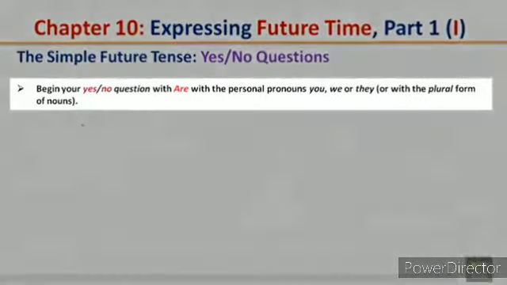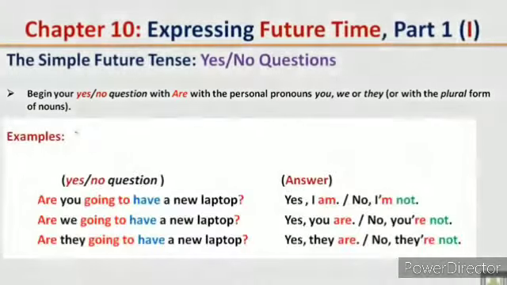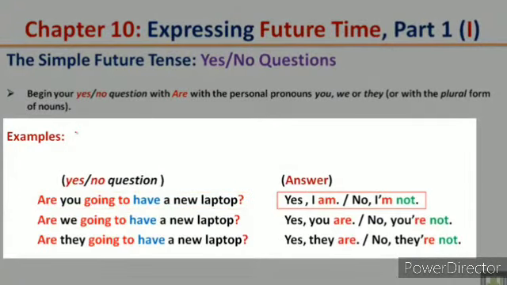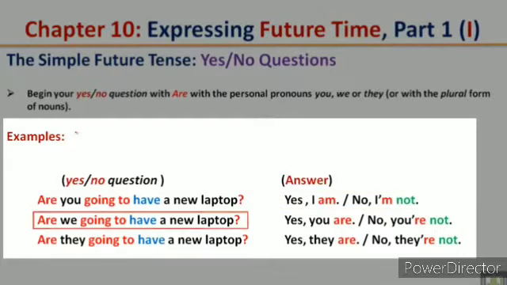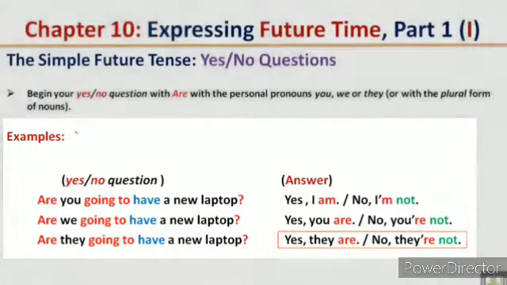Begin your yes or no questions with are, with personal pronouns you, we, or they, or with the plural form of nouns. Examples: are you going to have a new laptop? Yes, I am. No, I'm not. Are we going to have a new laptop? Yes, you are. No, you're not. Are they going to have a new laptop? Yes, they are. No, they're not.